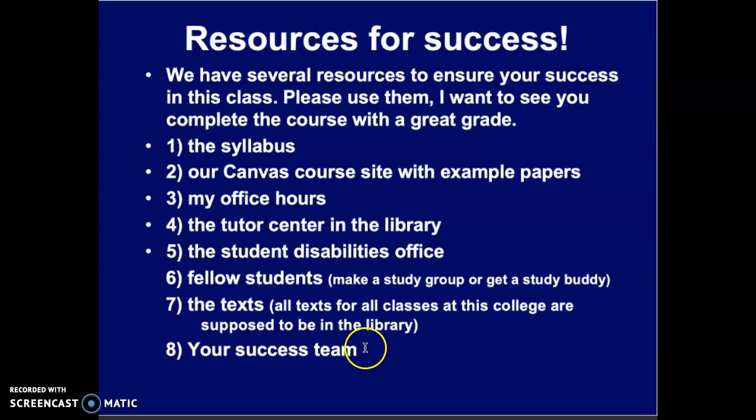When we get into class on February 4th, we're going to create success teams, and that might be your study team. This is a group of people that you'll get to know that will take notes for you in your absence, maybe email you or text you about what you might have missed, or check up on you if you have not been there for a while. Okay? So that's about everything I can think of to tell you for success on your debate papers. I hope you will attempt to get started, and if you have more questions, please email me. I wish you the best of luck in putting it together in less than an hour. I know you can do it.